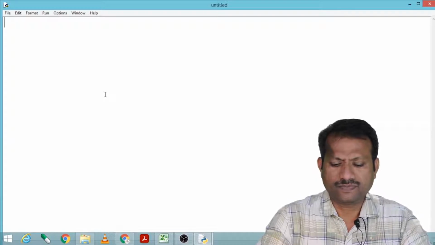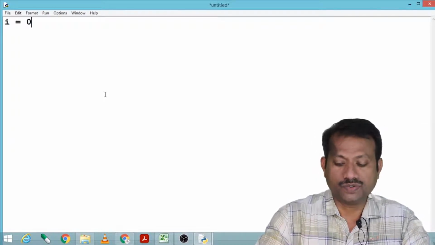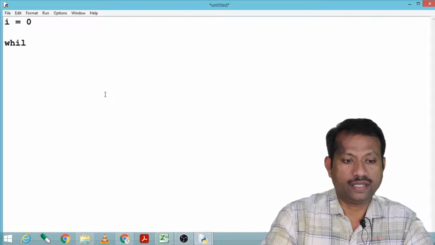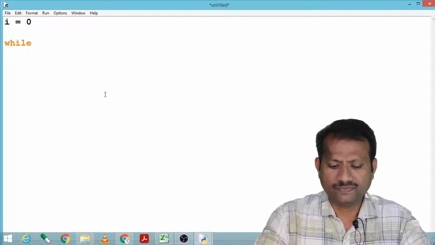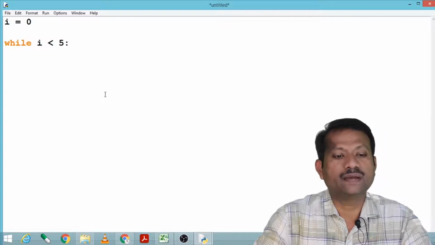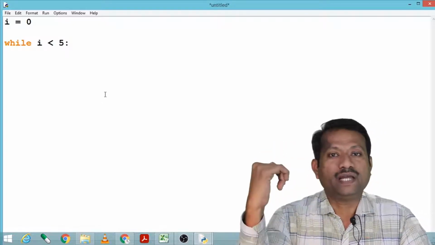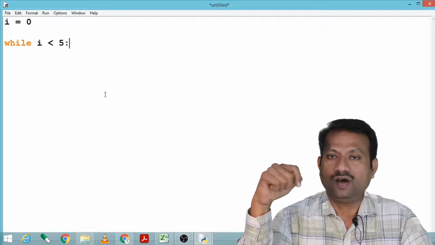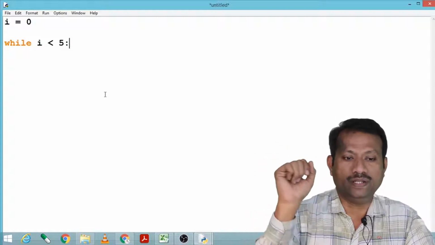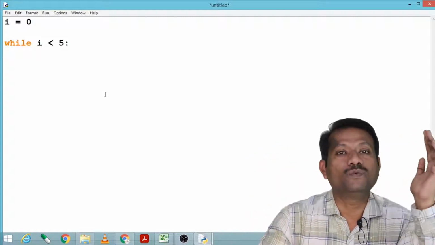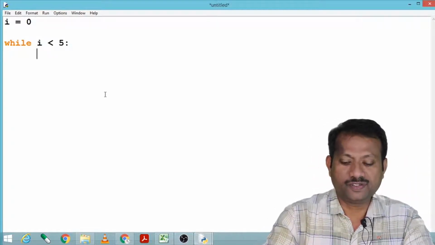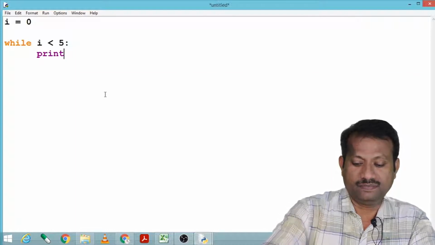Here I say i = 0 and let us use the while statement. Let me give the condition, that is i < 5, and here I must give a colon. In Python, any loop statement or controlling statement must be followed with a colon. When we press enter, it takes us one tab from the left side, that indicates indentation. Let us print hello here.